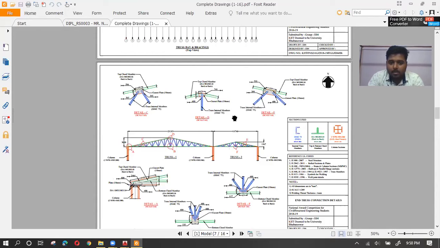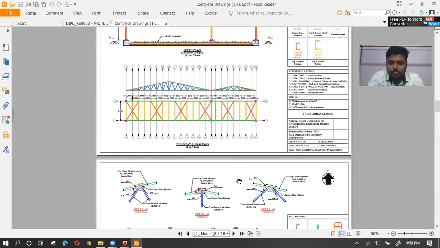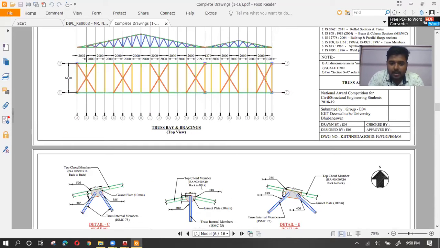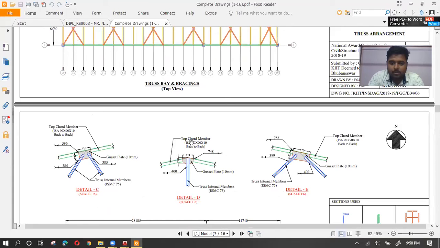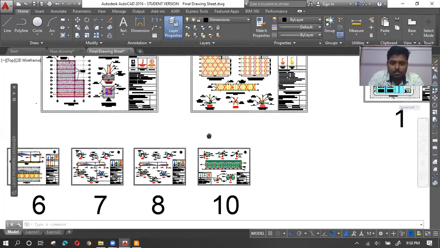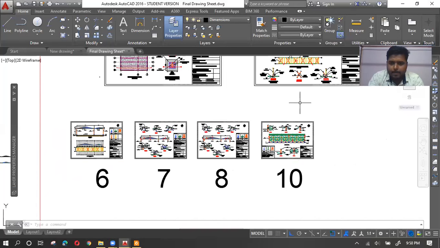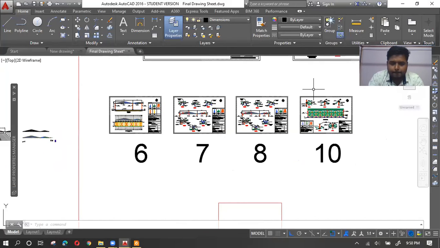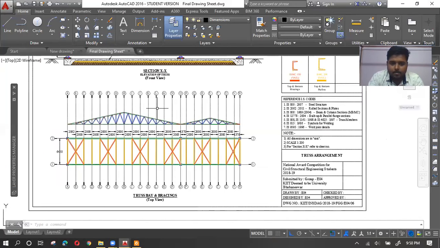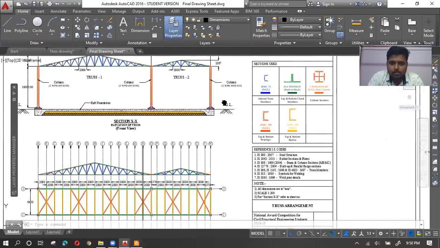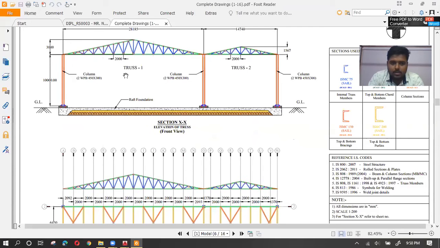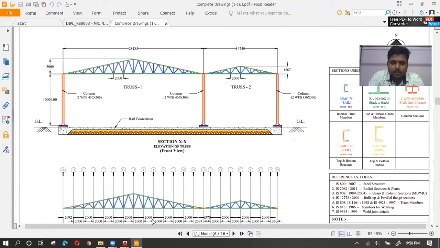For example, in this drawing, you can see the text height. How much is this text height? And in the other drawing, which one is this one? Yeah, just see, these are the text heights.